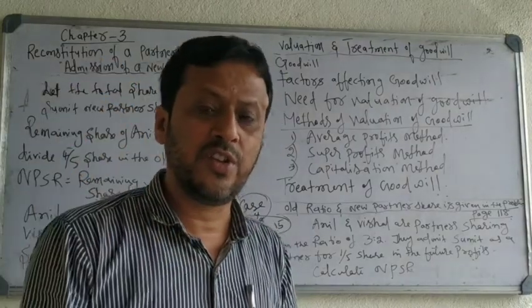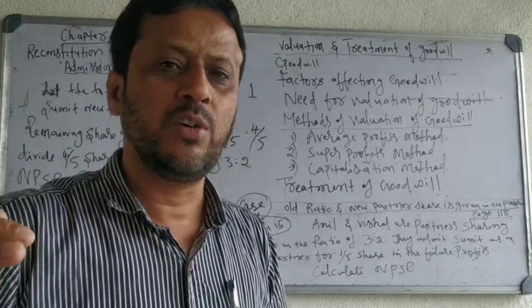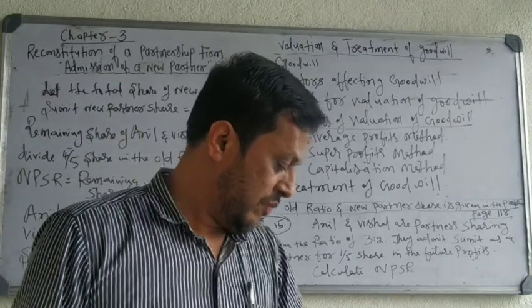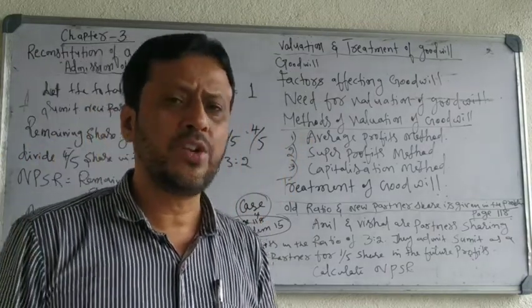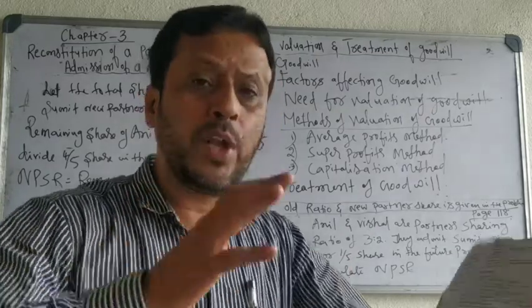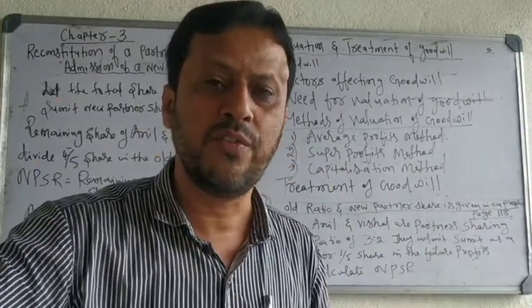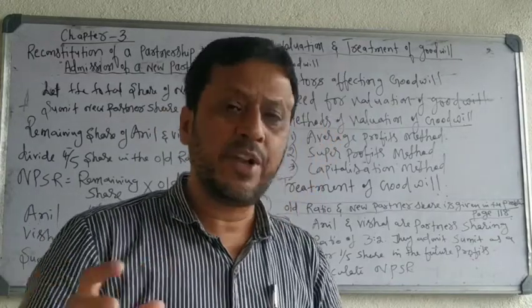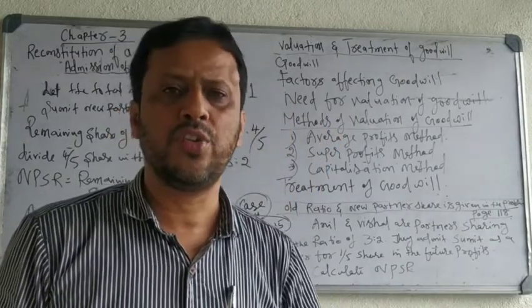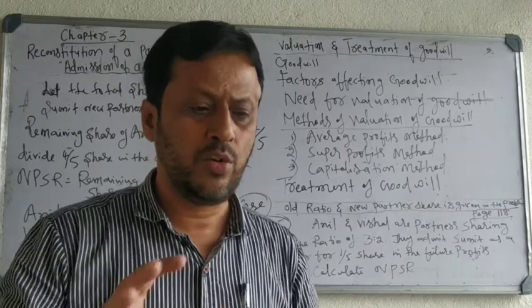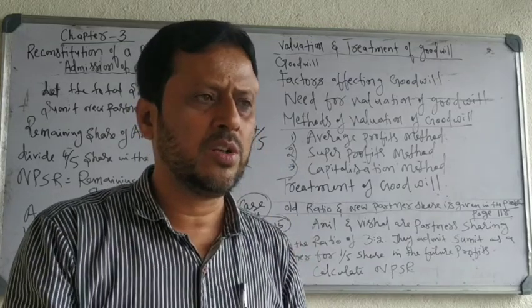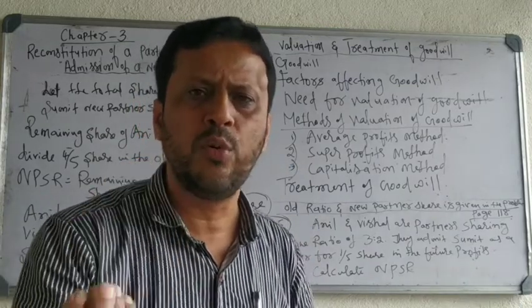If there is efficiency in the business, then the goodwill is more. Then market situation. If you have a monopoly market, where you are the only single supplier, you have more goodwill. Or limited competition: only a few shops in your surroundings.